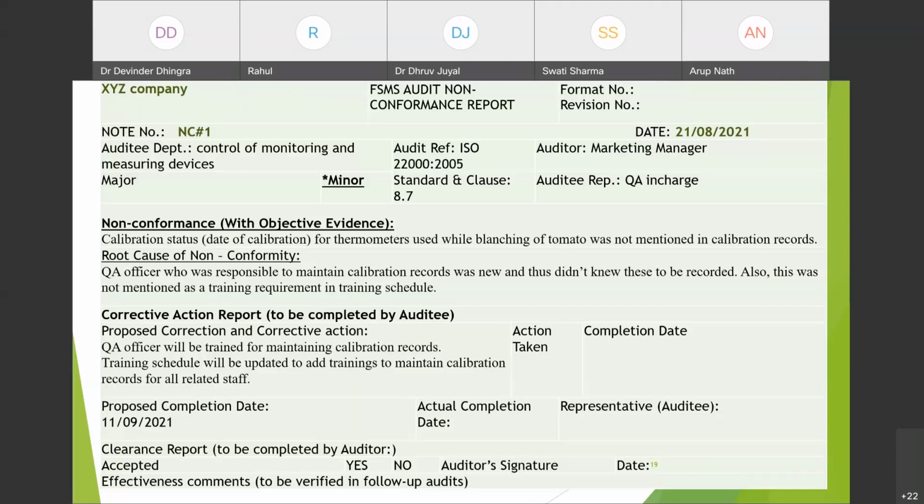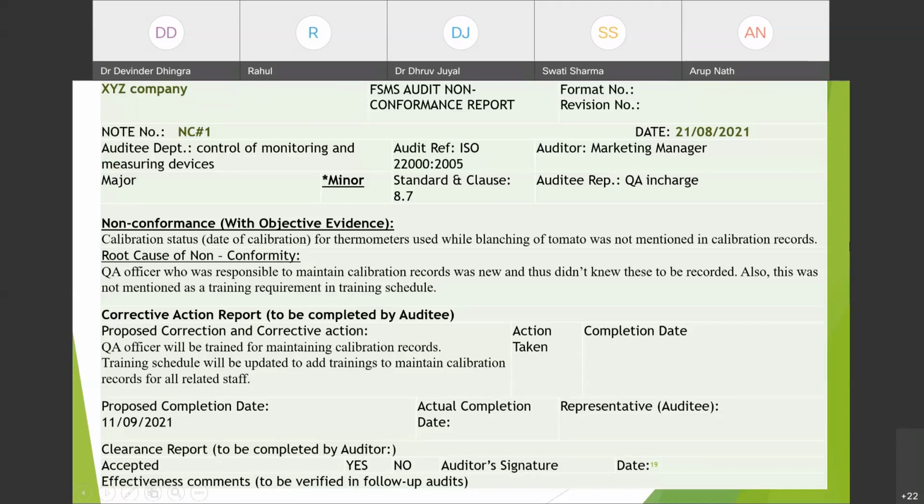So how will the corrective action report be made? The proposed correction and corrective action shall be: the QA officer will be trained for maintaining calibration records. This is the correction that they can do promptly. And next, the training schedule will be updated to add trainings to maintain calibration records for all related staff. So this is how they will propose a correction and corrective action. This will be verified by the auditor: is this effective or not?